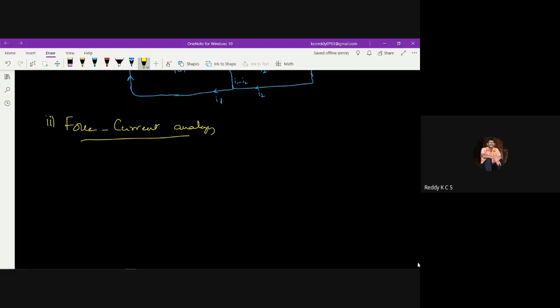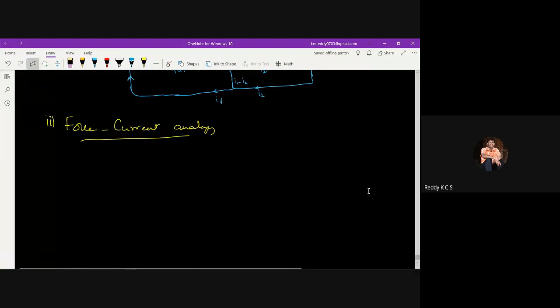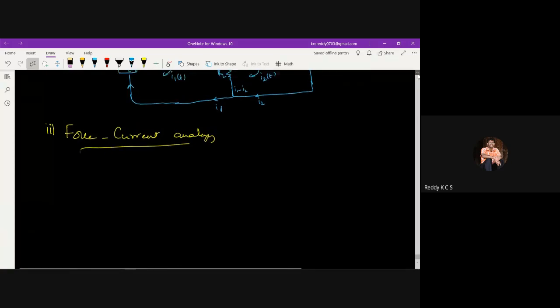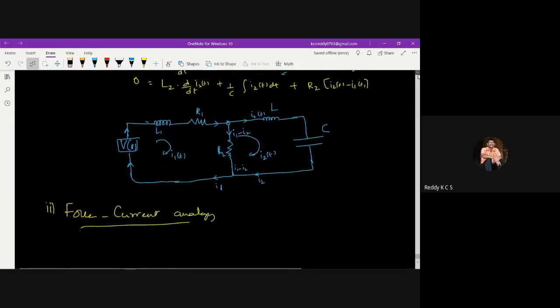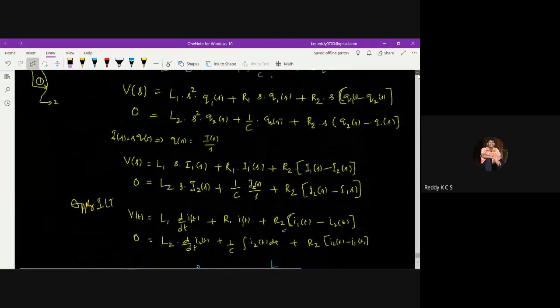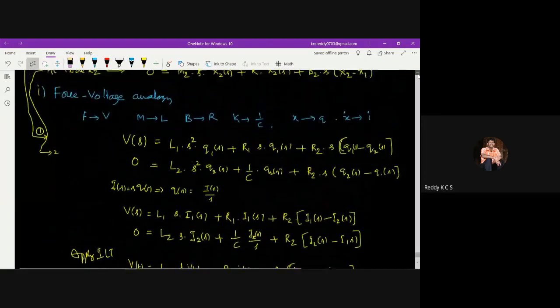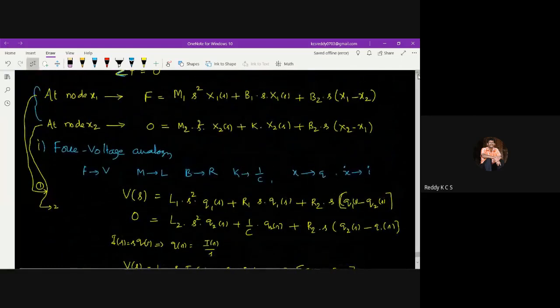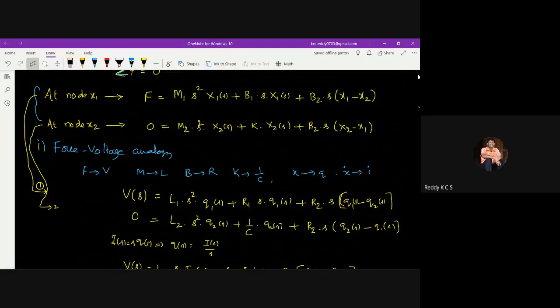So what are the mechanical equations above? I'll rewrite the same mechanical equations. F is equal to m1 s square x1 plus b1 s x1 plus b2 s into x1 minus x2.